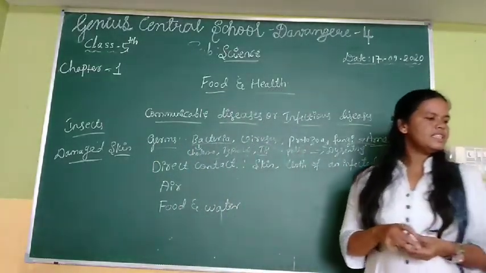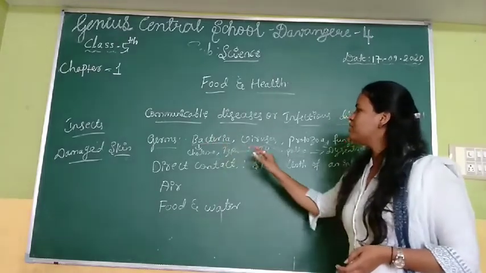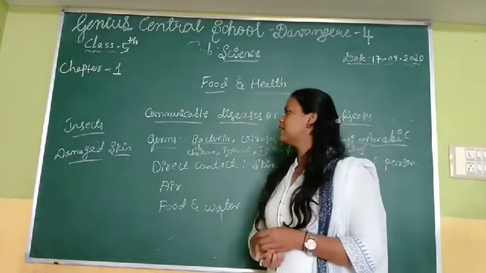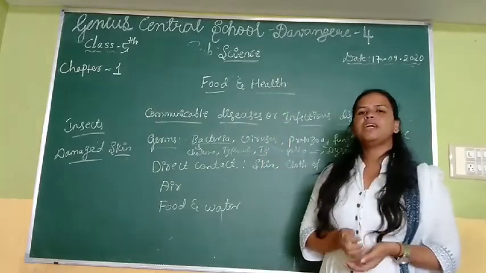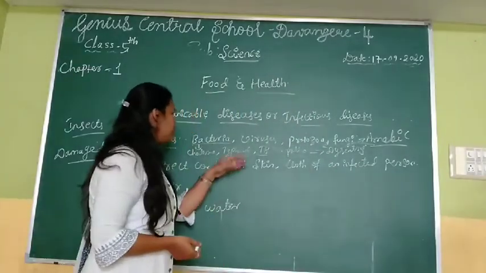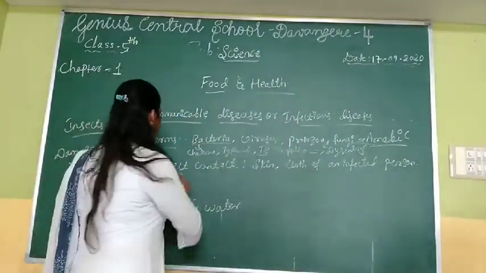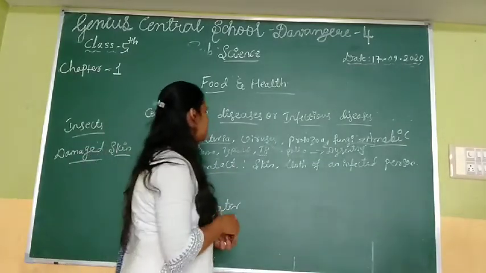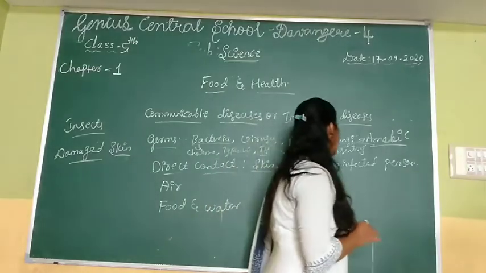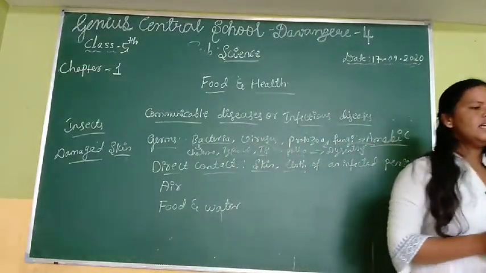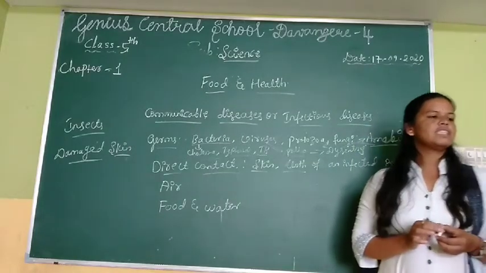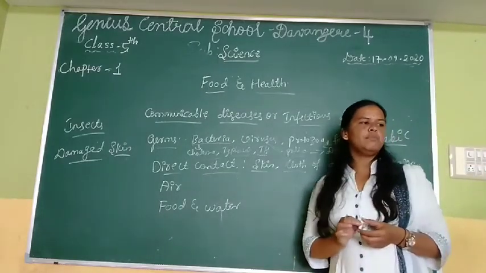Understand? The diseases which can spread with the help of the germs, the germs are the causative agent. All the disease spreading causative agents are the germs. Germs are spreading all the diseases from person to person. Direct contact. How can the disease spread by direct contact? With the help of the cloth of an infected person. Diseases such as ringworm can spread by direct contact with the skin or cloths of an infected person.